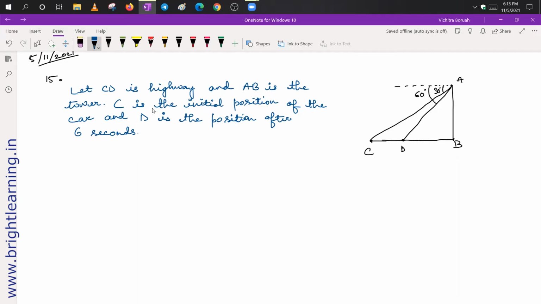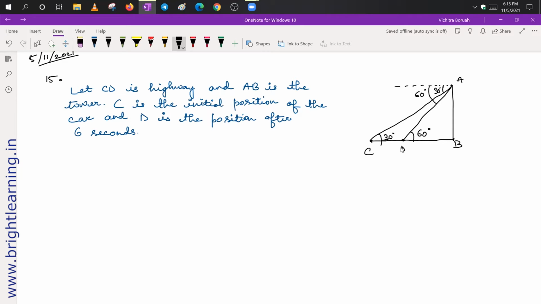Now here first let us take triangle ADB, that is this triangle, the smaller one. Remember that this horizontal line is parallel to this highway. So this AD line and this AC line both act as transversals. If this angle is 30 degrees, we can say that this angle is also 30 degrees because it is an alternate interior angle. Similarly, if this whole angle is 60 degrees, then this angle is also 60 degrees.